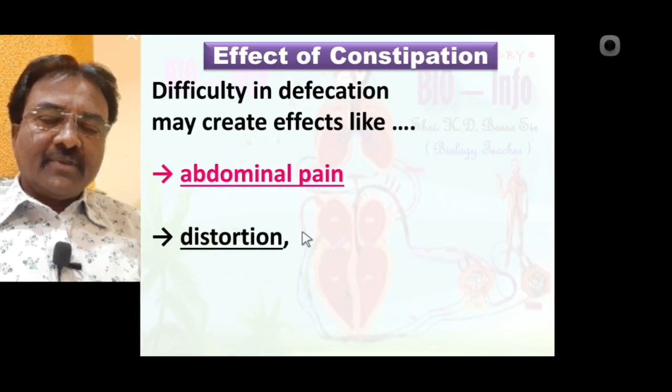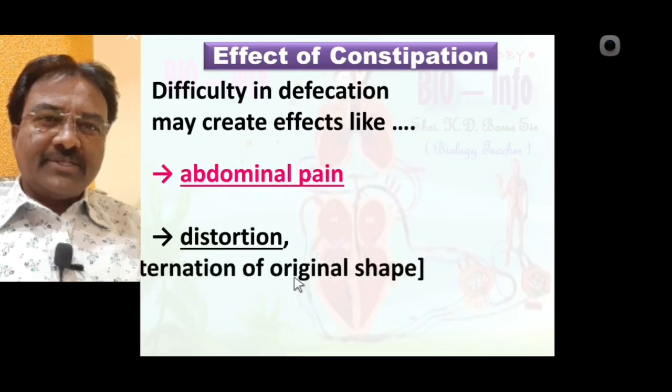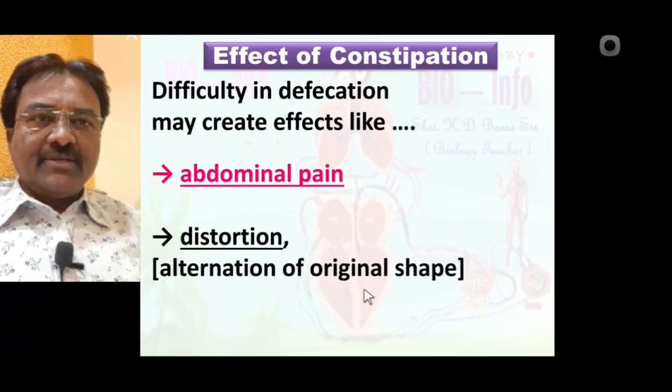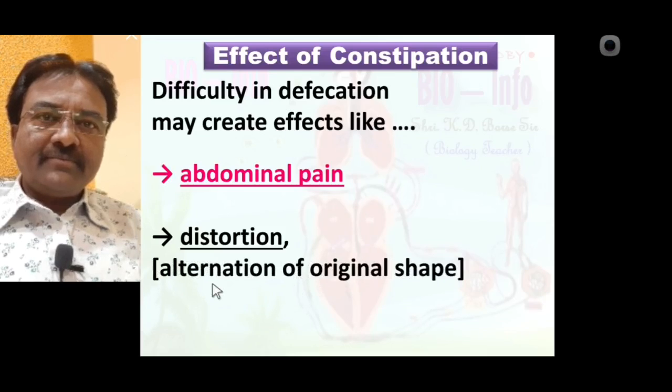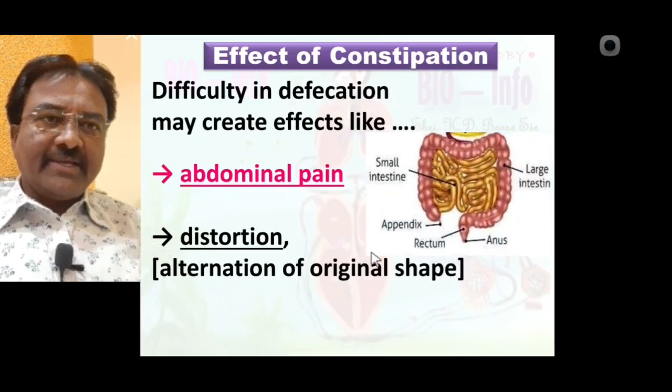Distortion. What is distortion? Distortion means alteration of the original shape of the bowel or intestine. Such a condition is called distortion.